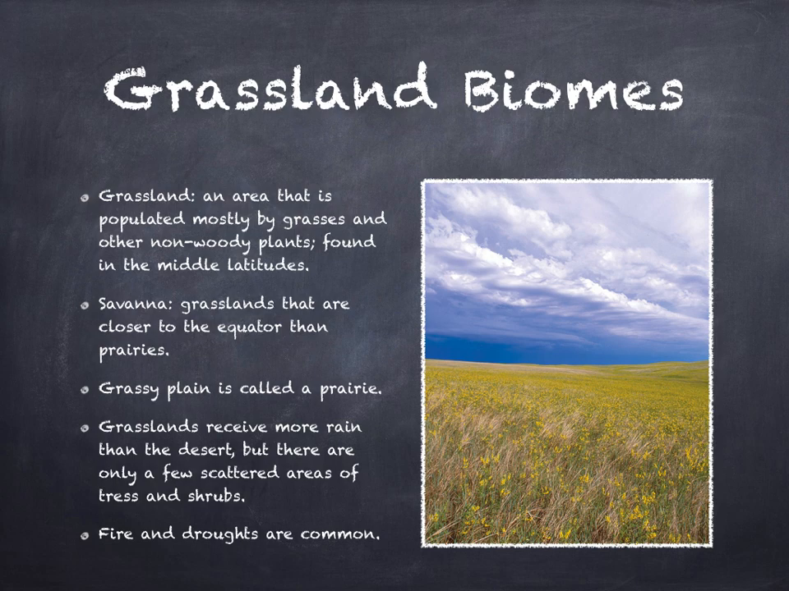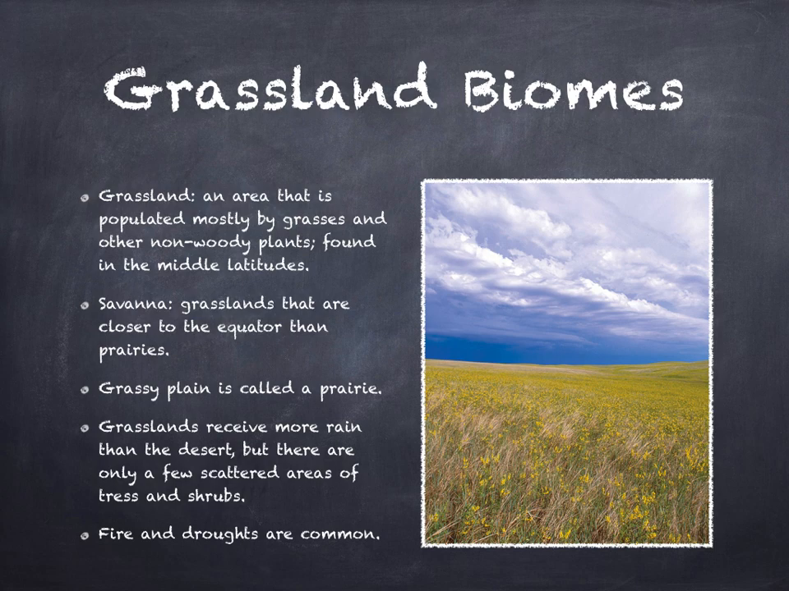Although the prairie receives more rain than a desert, you may notice only a few scattered areas of trees and shrubs. Ecologists classify prairies, which are generally found in the middle latitudes, as grasslands. A grassland is an area that is populated mostly by grasses and other non-woody plants. Most grasslands receive 25 to 75 centimeters of rain each year. Fires and droughts are common in this biome.